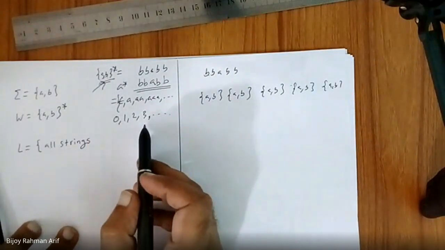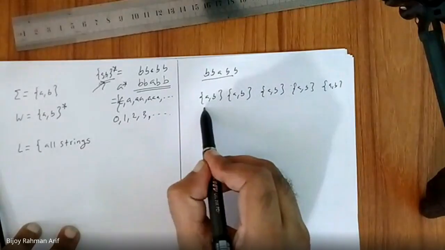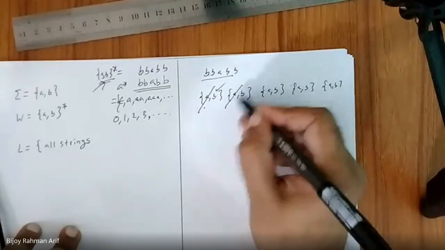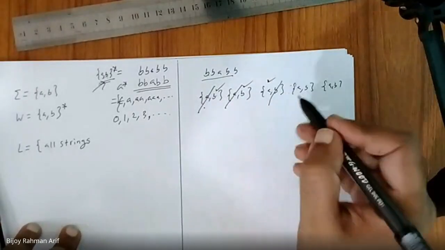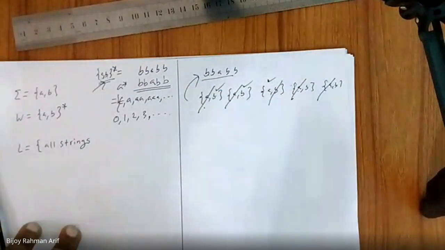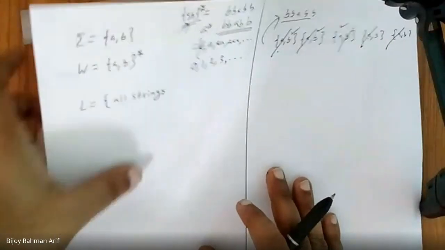So when I want to generate this, at the first one I have taken B, second time B, third time A, fourth time B, fifth time B. That's how I generate BBABB. Yes, sir. Okay. Kleene star is nothing but 0 or more appearances. Nothing else.